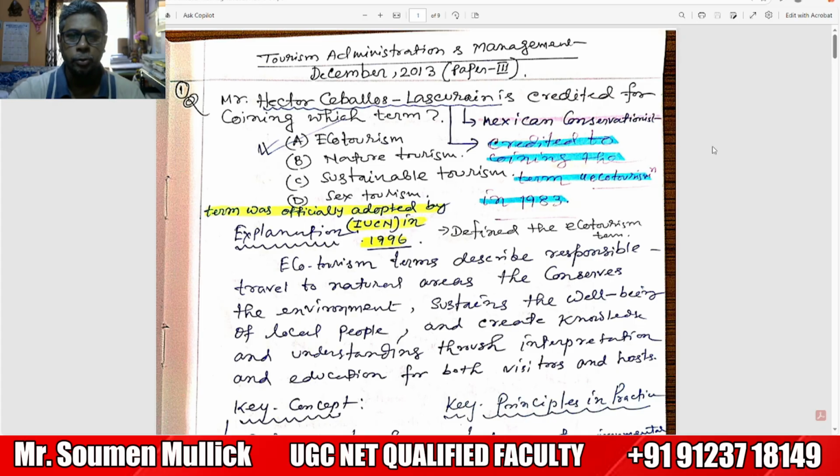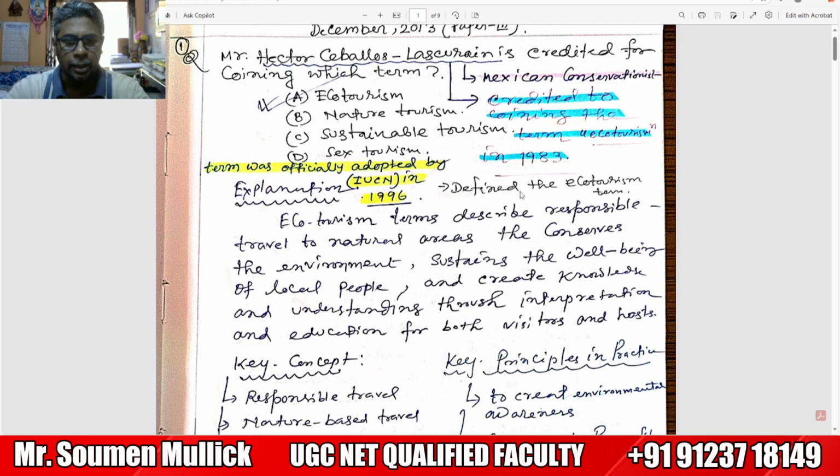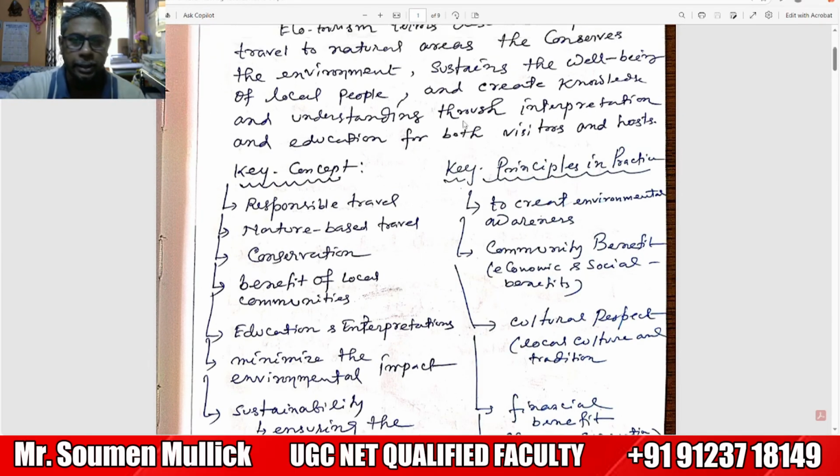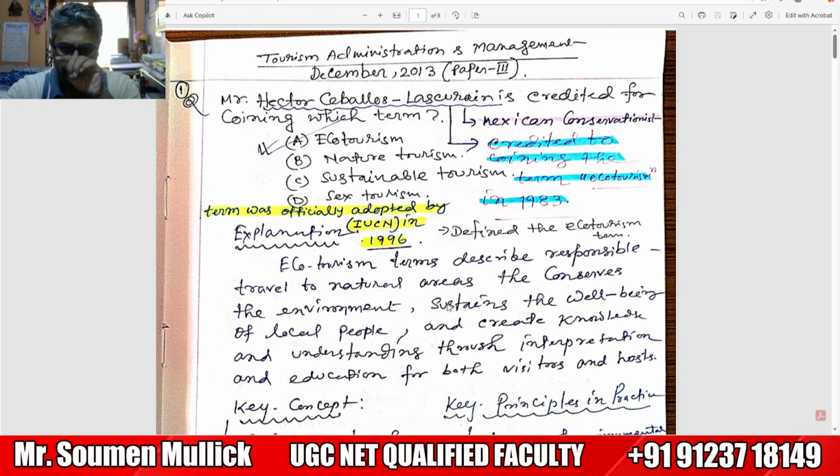Now we have to understand who is Hector Severus Lascarin. He is a Mexican conservationist. He is famous for being credited with coining the term ecotourism in 1983. And the term was officially adopted by IUCN, the International Union for Conservation of Nature, in 1996.